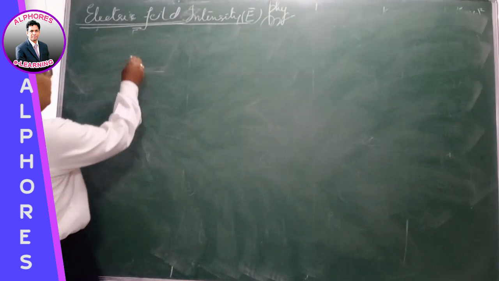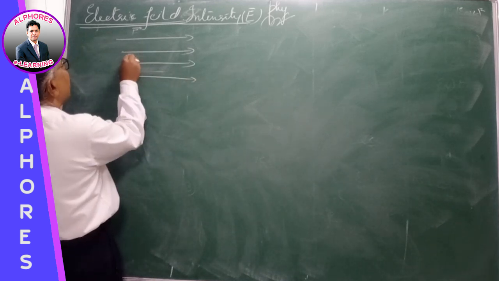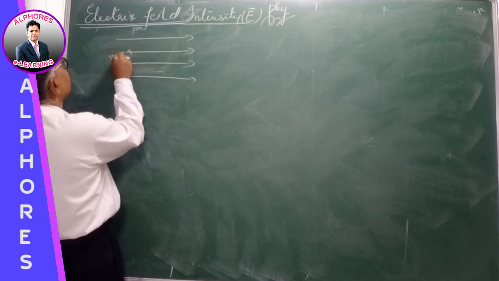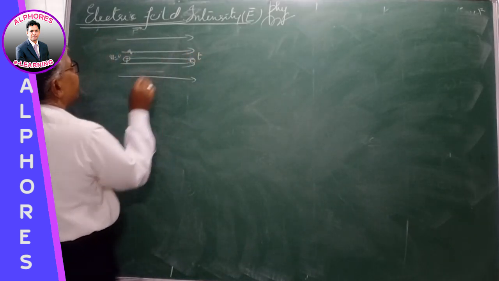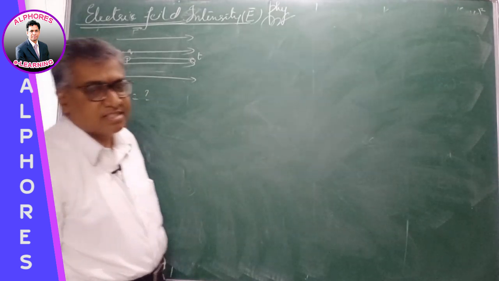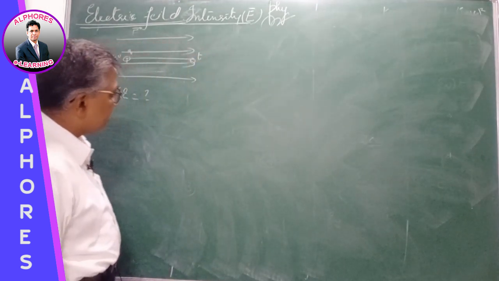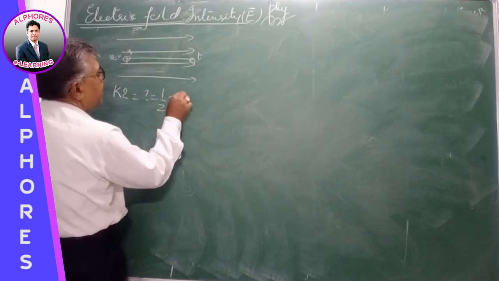In a uniform electric field, if a charged particle starts from rest and accelerates for a time t, then the kinetic energy gained by the charged particle is, this was the question asked in an earlier entrance examination. Kinetic energy gained by it, we know kinetic energy is half m v square.